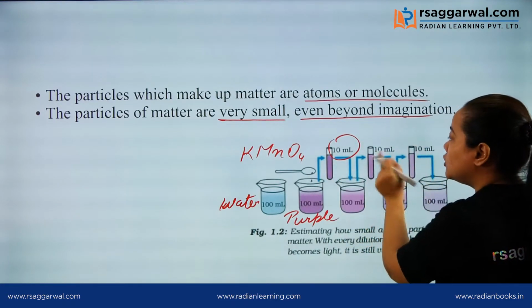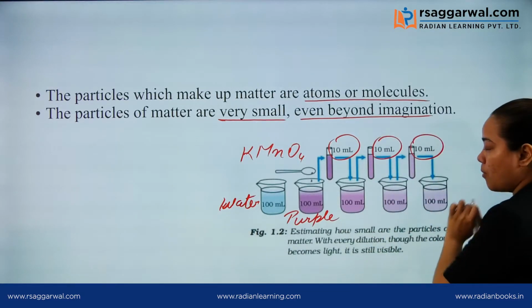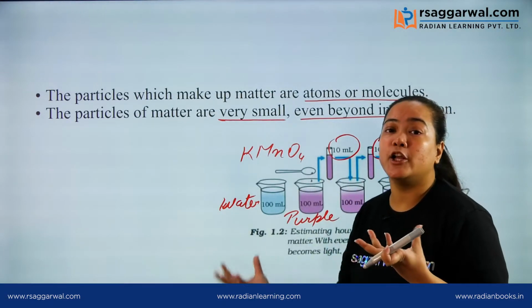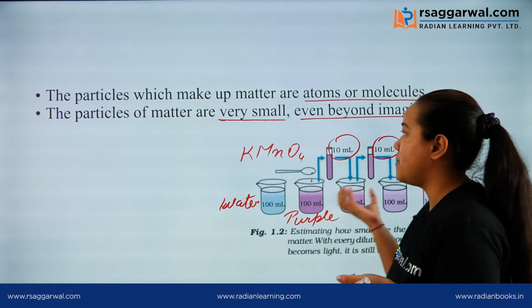Again we perform the same dilution process, diluting our concentrated solution of potassium permanganate.